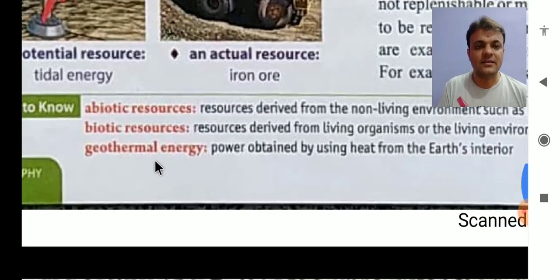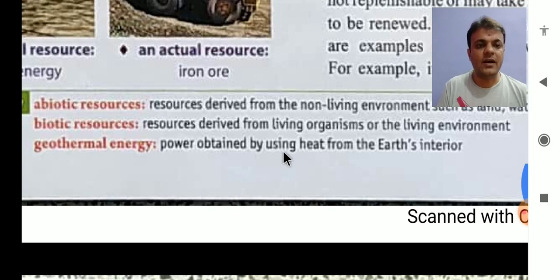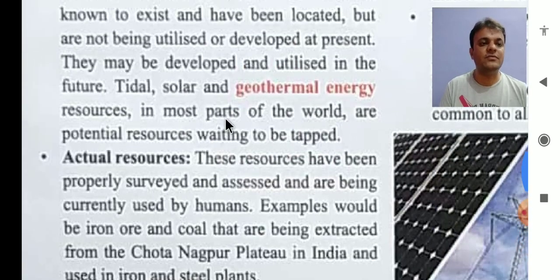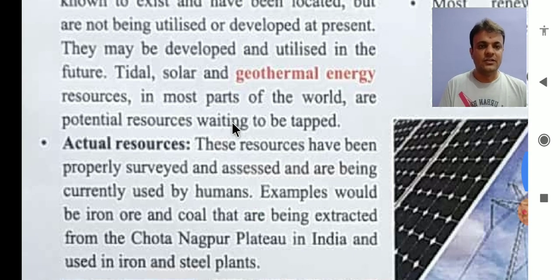Geothermal energy is power obtained by using heat from the earth's interior, right? From the earth's interior, from downside of the earth, whatever energy is coming or trying to come out, if we use that energy, that is called geothermal energy. In most parts of the world, these types of resources are there.